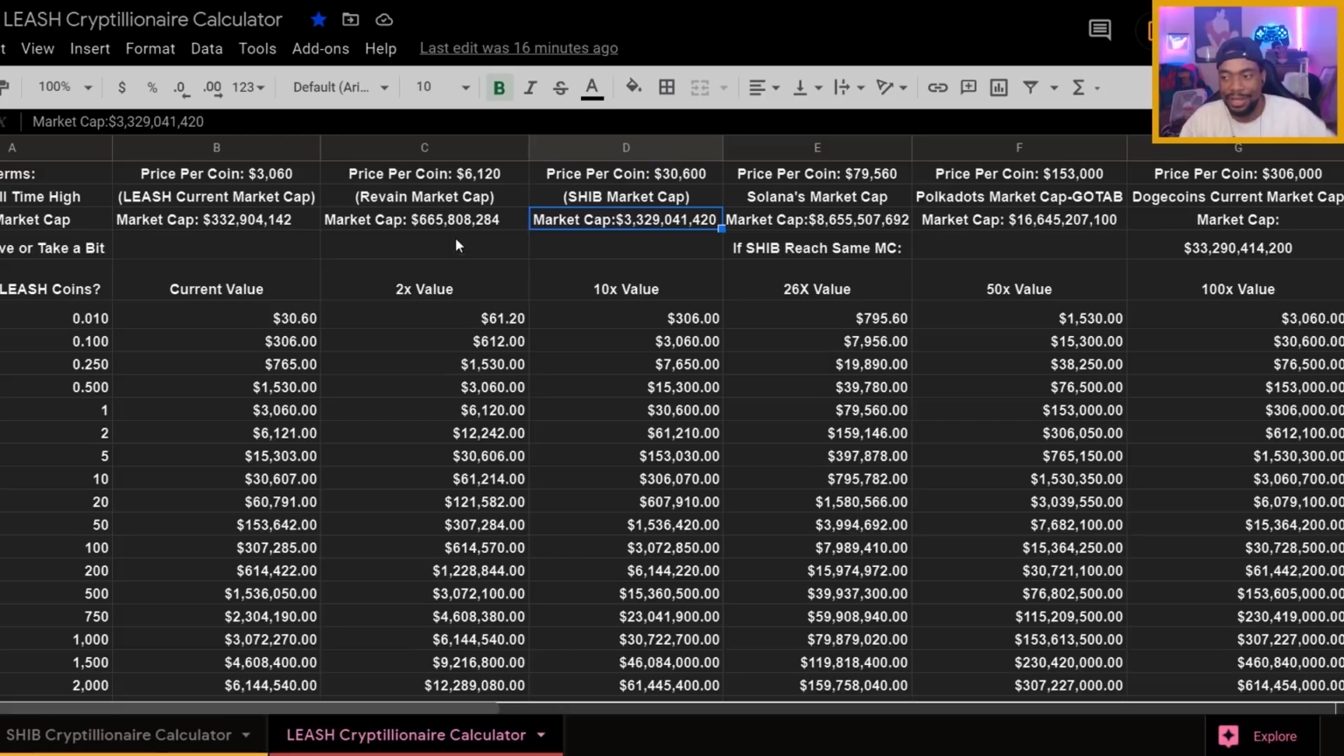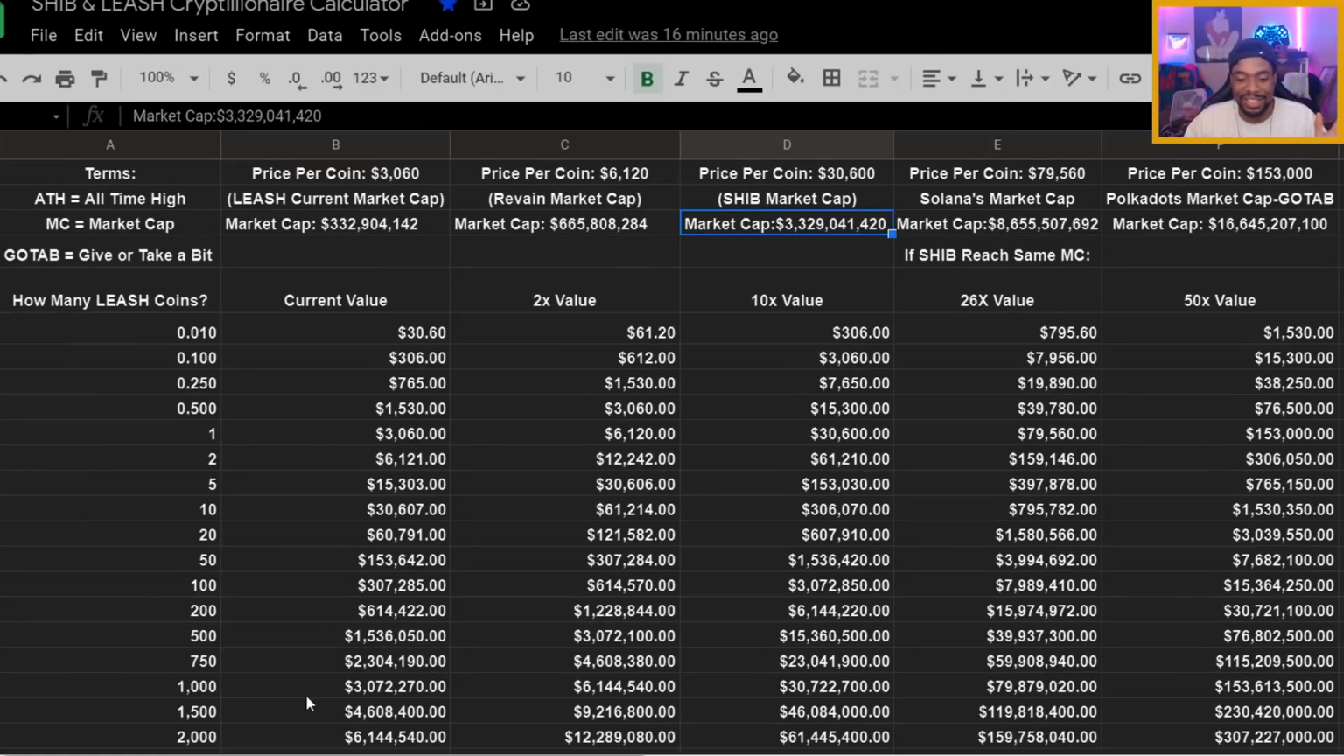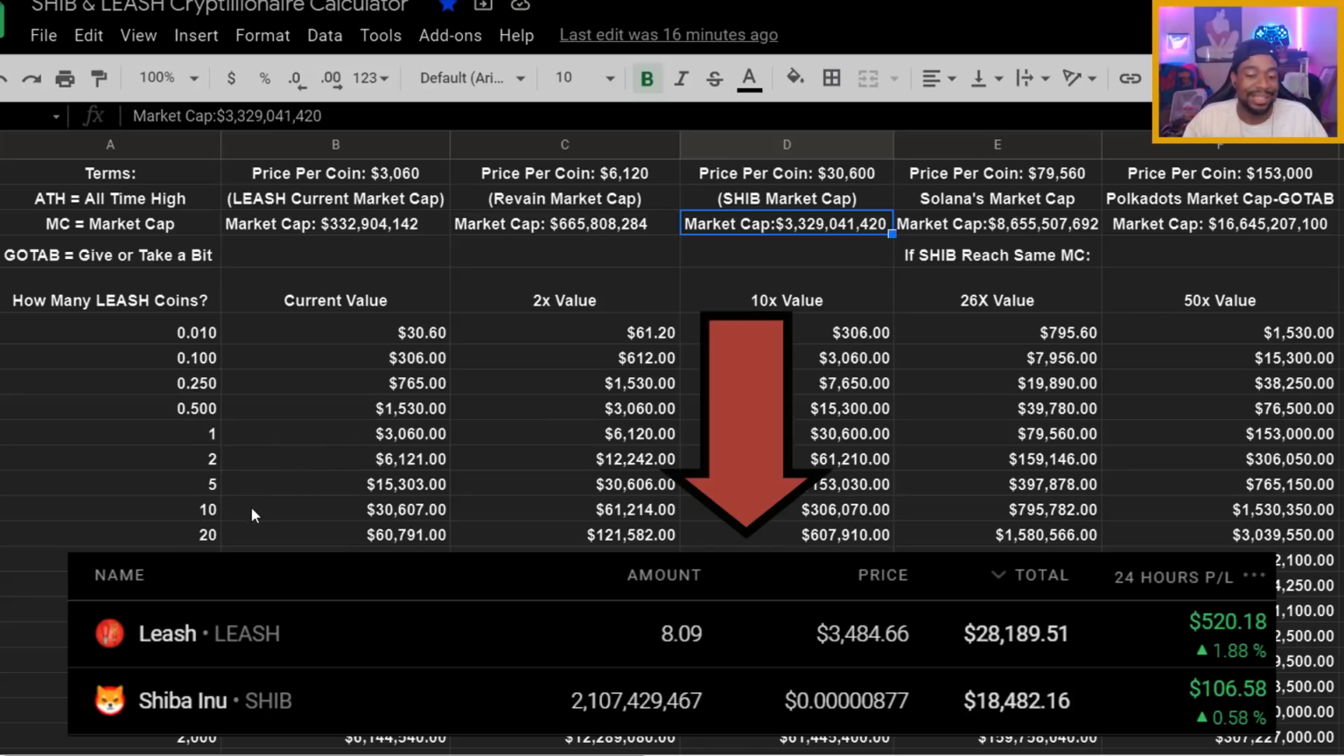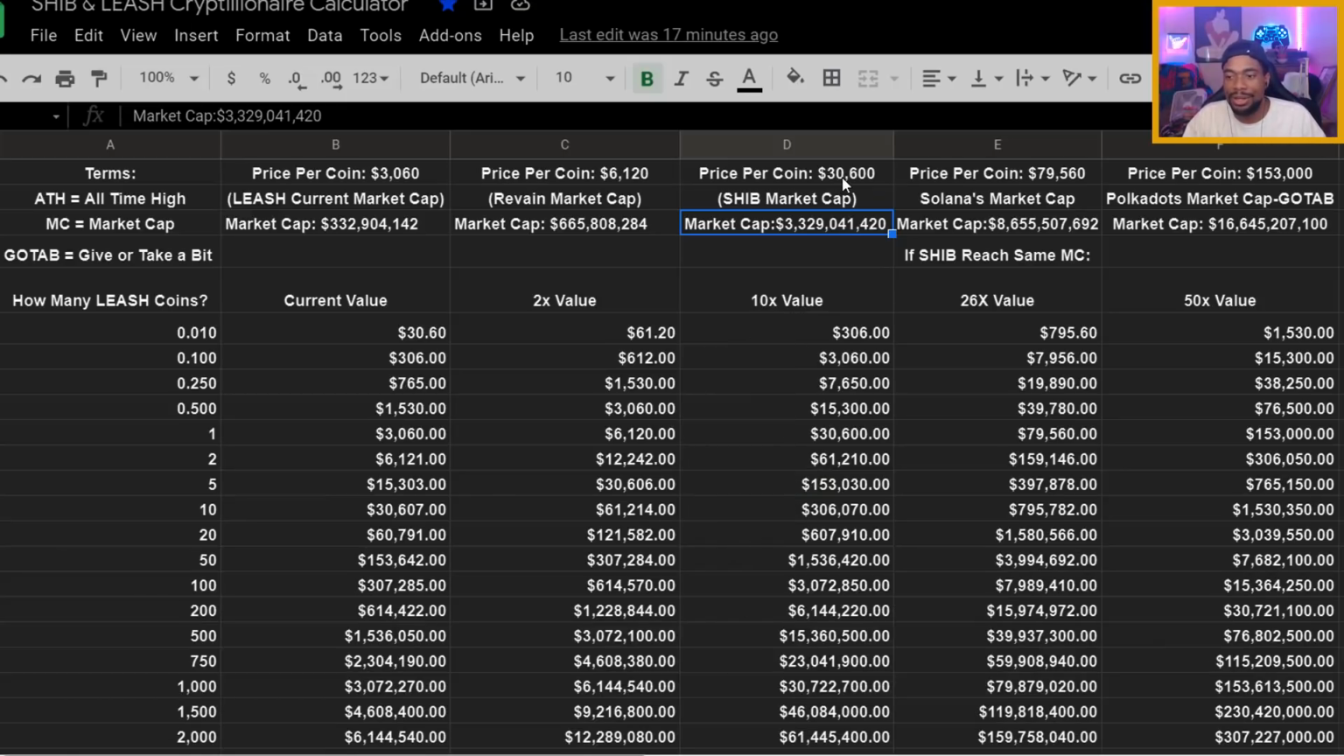All right, that's for another video, but I just wanted to show y'all the amount of potential. For those who know, or for those who don't know, we're in between the 5 and 10 LEASH tokens. We currently have 8 LEASH tokens. So if we were to get the LEASH token market cap to where SHIB market cap is right now, 8 times 30, that's pretty much $240,000. If LEASH token market cap gets to a $3.3 billion market cap, my mom and I would own $240,000 worth of LEASH tokens, just because we have 8 of them.